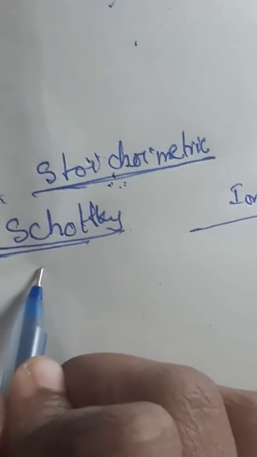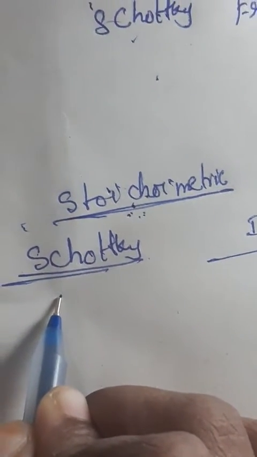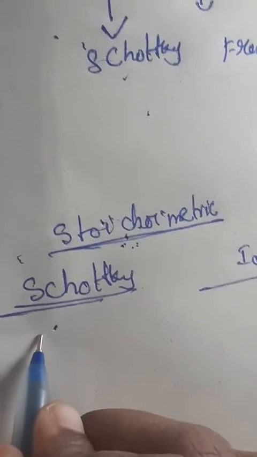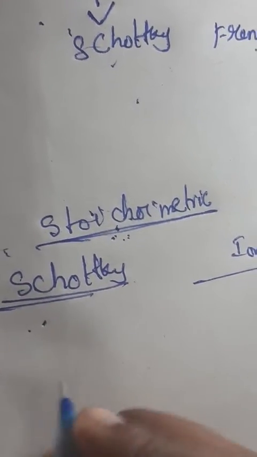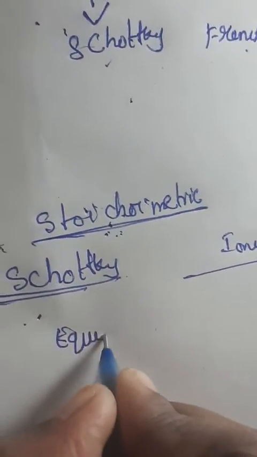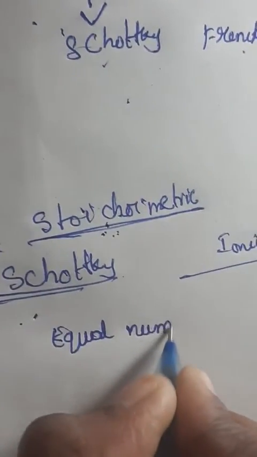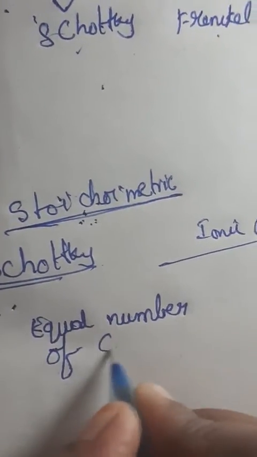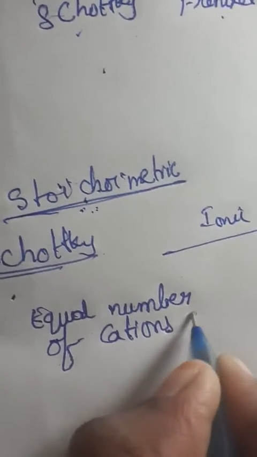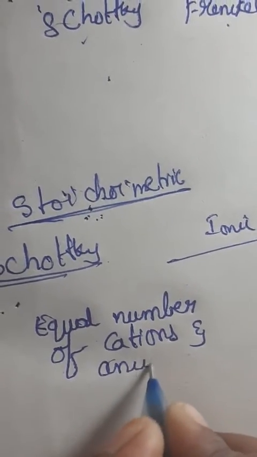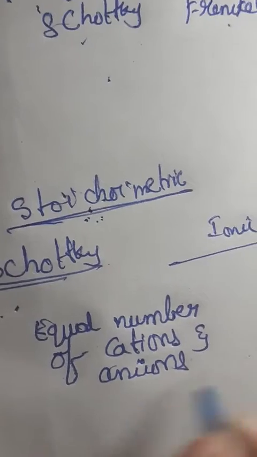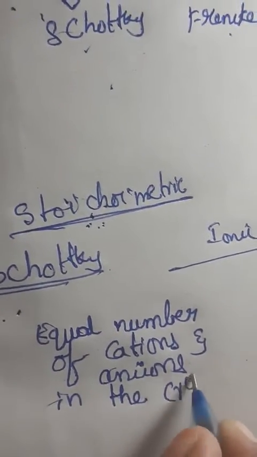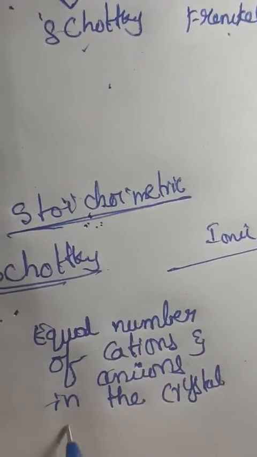Now coming to Schottky defect. Schottky defect is the defect in which an equal number of cations and anions are missing in the crystal lattice.